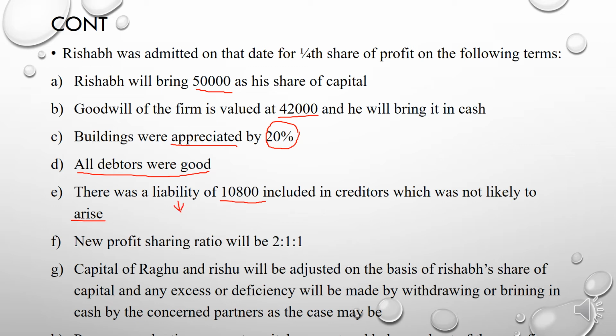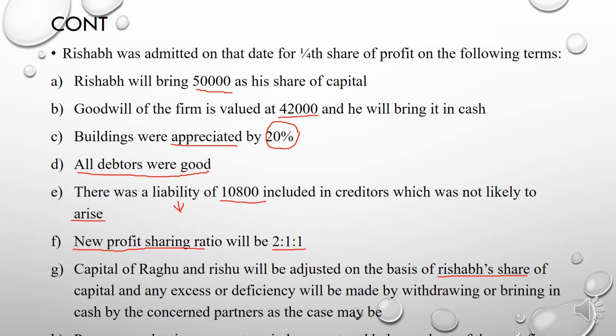In the question itself they give the new profit sharing ratio, and it is 2 is to 1 is to 1. The last adjustment is that the capitals of Regu and Rishu will be adjusted on the basis of Rishabh's share, which means on the basis of the new partner's share of capital.